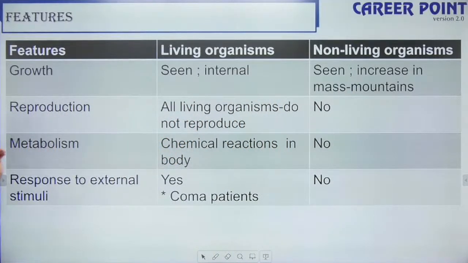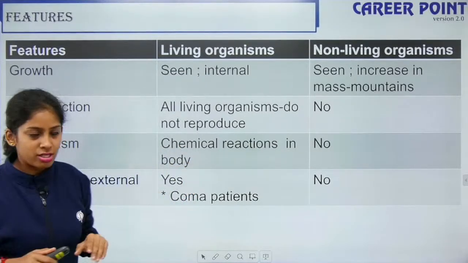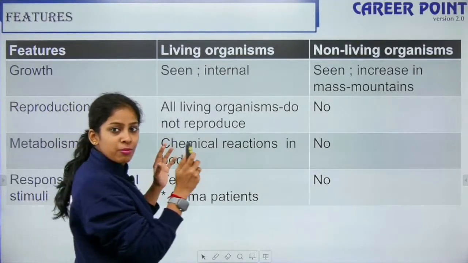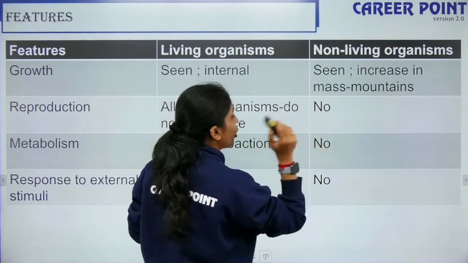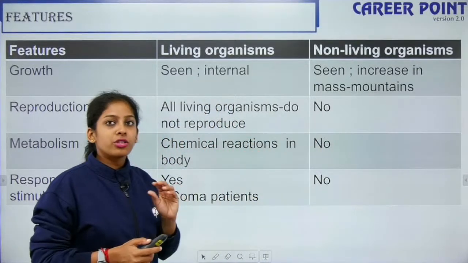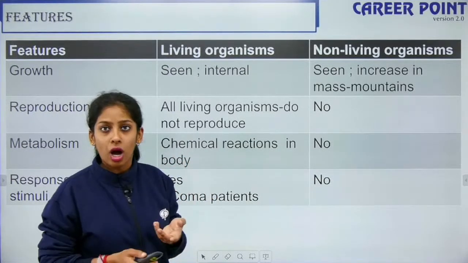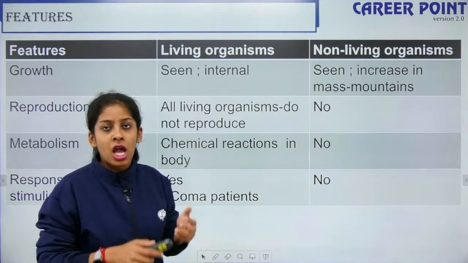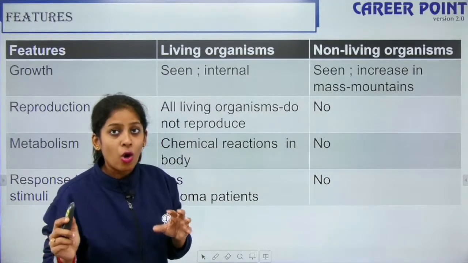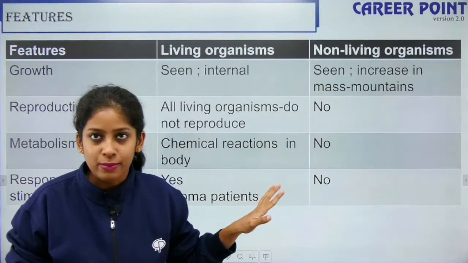The next one is metabolism. Chemical reactions in the body are metabolism. Metabolism happens only in a cell. Metabolism does not happen in a non-living thing. But here there's a small twist. If I put reactants in a test tube, will it still work? So then what do I call it? Metabolism can happen outside the cell only when it is stimulated. In a cell, you and I are not stimulating it, okay?